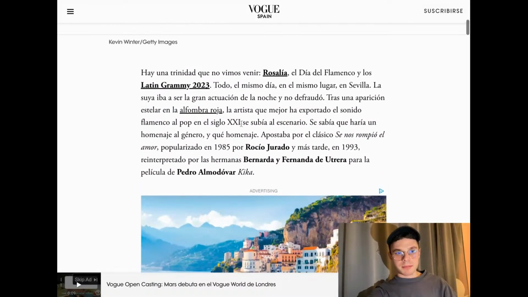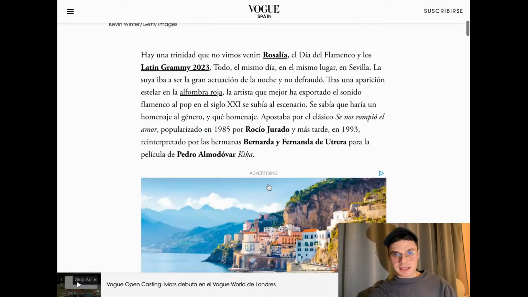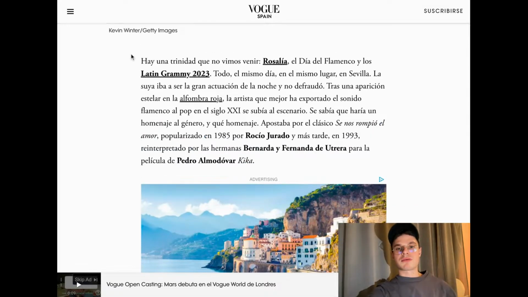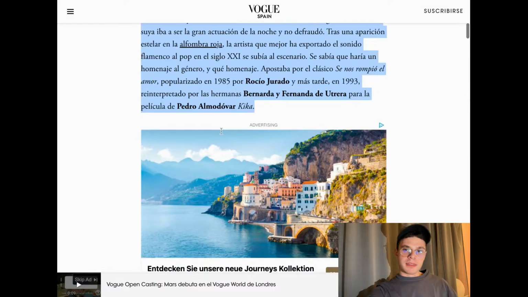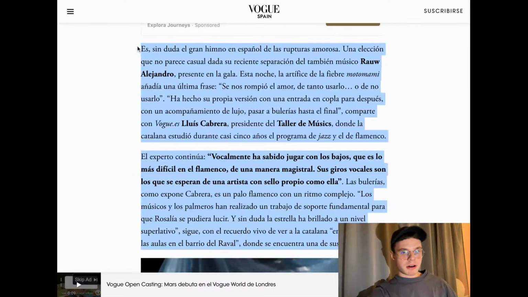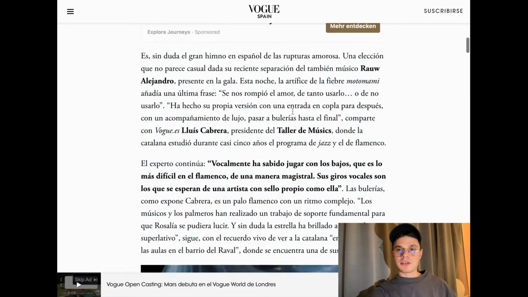Like here, for example, you can see there is an advertising breaker, and if you want to copy paste it to the translator, it's going to be really annoying if you copy this paragraph and paste it, then copy these two paragraphs. That's really time consuming.